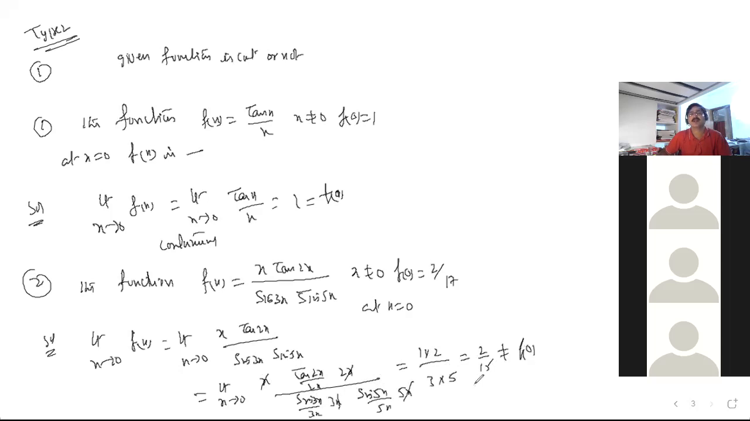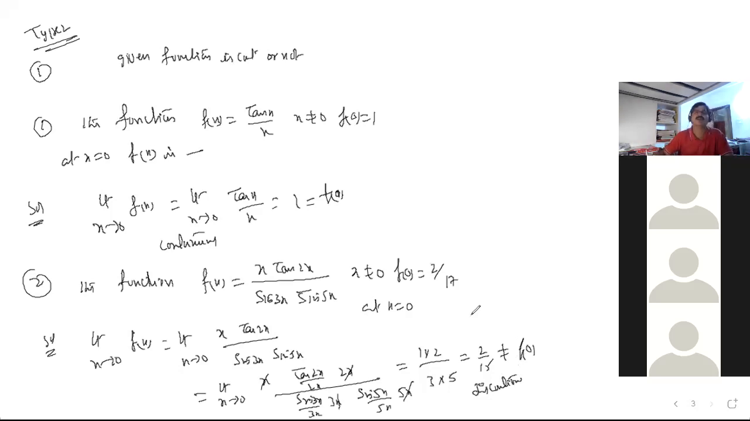So it is not continuous. You can call it discontinuous. What type of discontinuity, that we'll discuss later. First, we'll do some problems based on whether it is continuous or not. Okay, come to the next one.